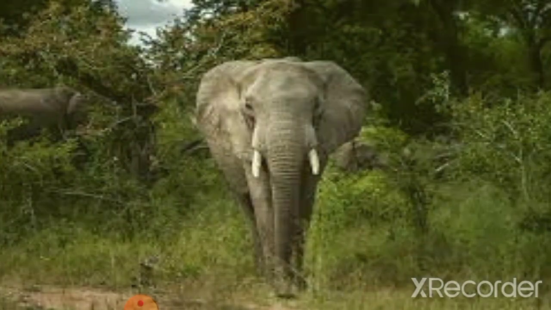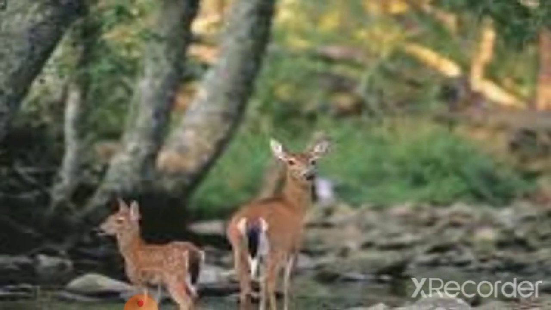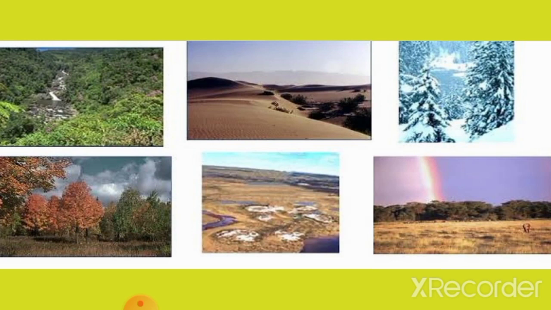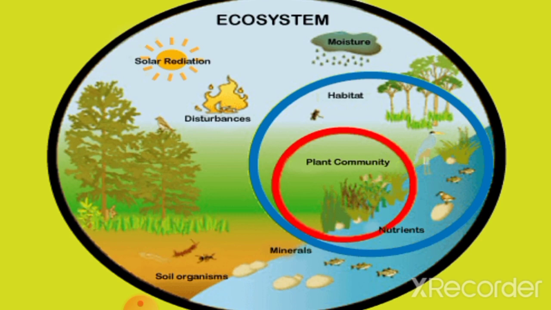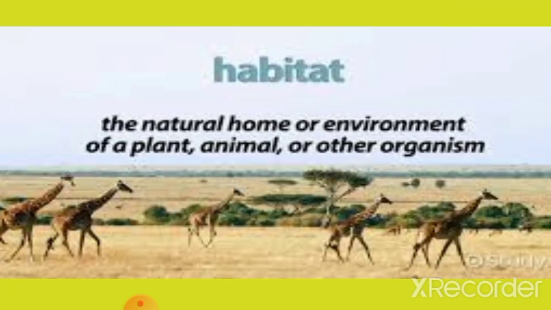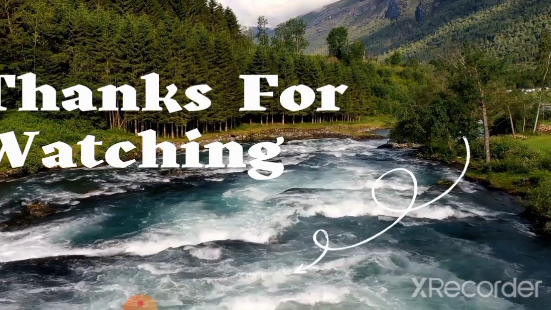So each animal has its own habitat where it can grow and survive, as well as plants where they can grow and thrive. So here is a quick summary of all we have learned so far. A biome is a community of plants and animals in an area. There are five main types of biomes, and an ecosystem is a group of living things interacting with their environment. A habitat is the natural home or environment of a plant or animal.